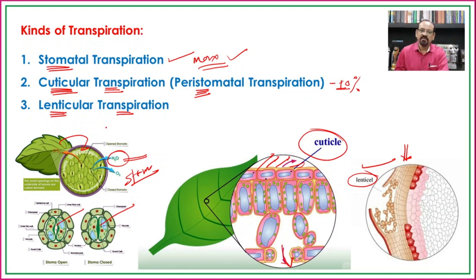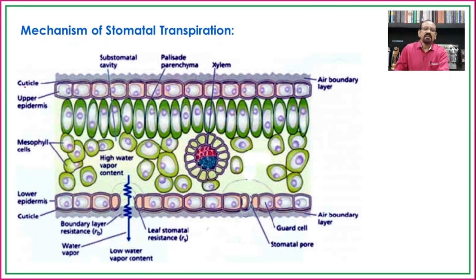In this chapter, we will focus on stomatal transpiration, that is, how transpiration is carried out through the stomata. Now, if you see the mechanism of stomatal transpiration, in earlier classes we have seen the absorption of water and ascent of sap.